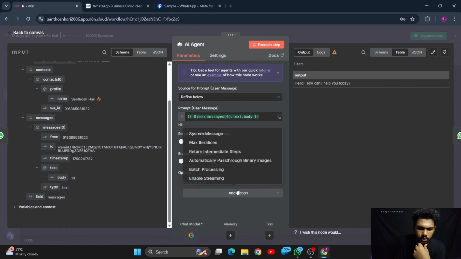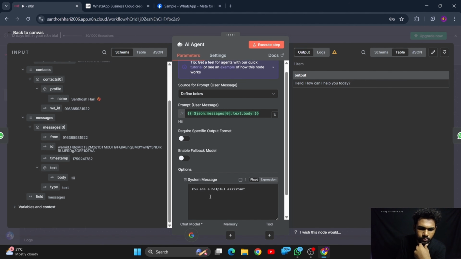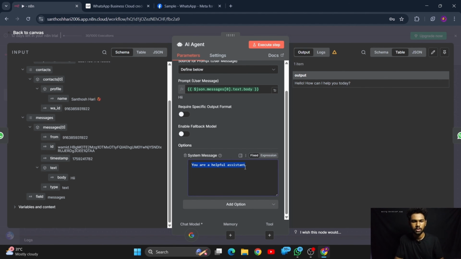Well, that's it. Now you can add a system message. In the system message, you can say, for example, this chatbot will be used for healthcare related stuff. So it should reply like a doctor. It will ask questions like a doctor.